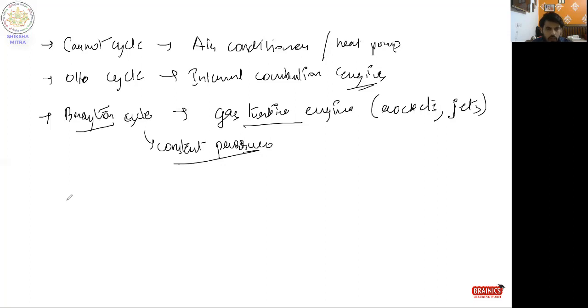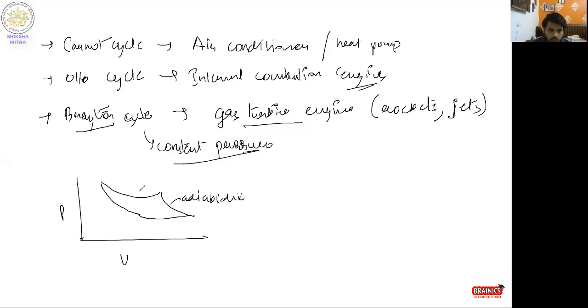If I draw a diagram of the Carnot cycle on a P-V plot, this is basically the Carnot cycle, in which this is an adiabatic or isentropic process, this is an isothermal process, this is also an adiabatic process, and this is also an isothermal process.